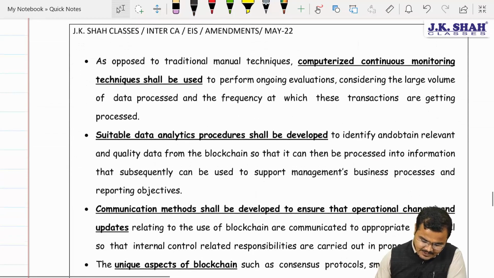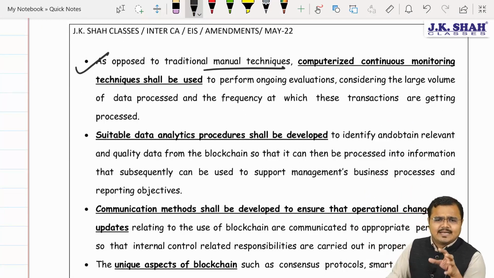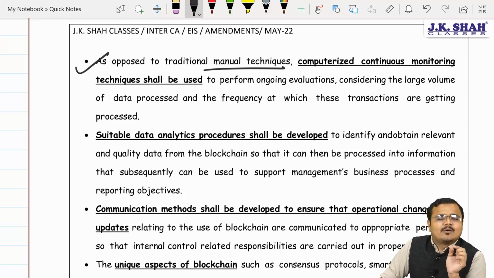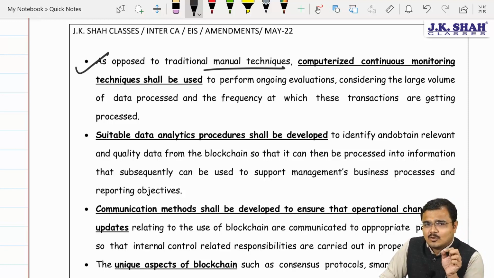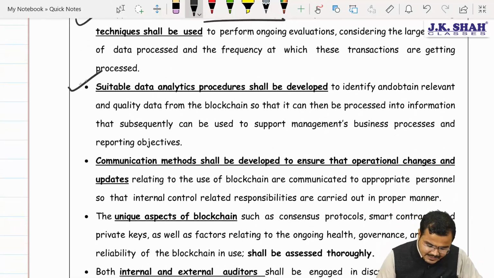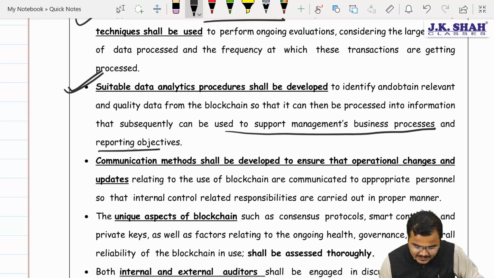First one, a computerized monitoring system should be used rather than traditional manual techniques, because manual techniques may have certain limitations. But if computerized systems continuously monitor this large amount of data that is getting processed, and the frequency at which it gets processed, we will be able to get reliable results. Second, sir, a suitable data analytics procedure must be there to constantly and continuously analyze the data it obtains, and to support the management in how the business process should be done perfectly and effectively.